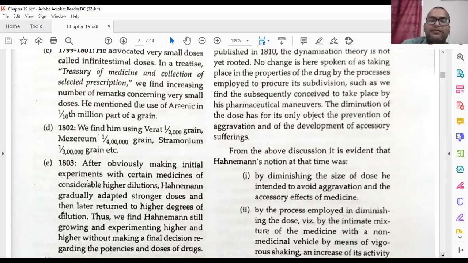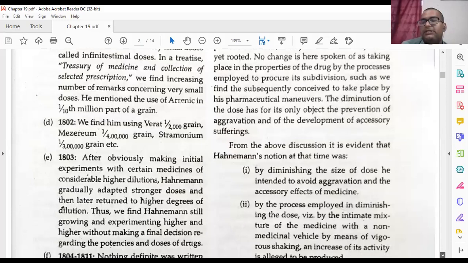Then after that, in 1802 we find him using veratrum at 1 by 2000 grains. Merserium, this is also veratrum. This is again one of the homeopathic medicines, at 1 by 4 lakhs grains. Then stramonium at 1 by 3 lakhs grain. All these things are homeopathic medicines: arsenic, stramonium, merserium, veratrum. So he just started dilution.